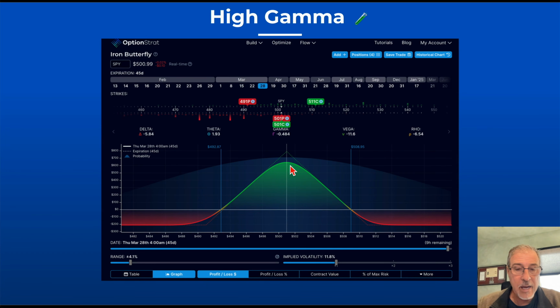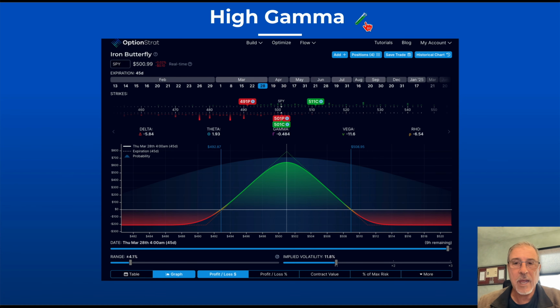Something that would have high gamma is a position like this. And as positions near expiration, that's when the gamma gets the highest. You hear people talk about, I didn't want to take the gamma risk and carry it that close to expiration. This is what they're referring to. While you could be highly profitable in a trade like this, a 2-point move or a 5-point move will wipe out virtually all the profitability in a trade like that.